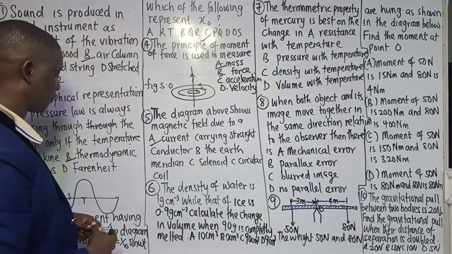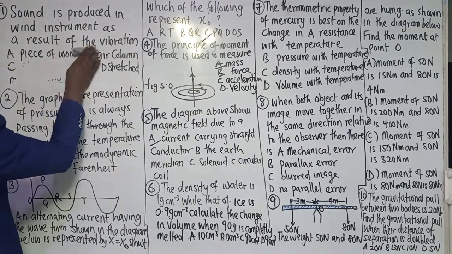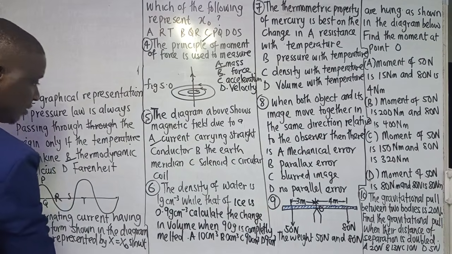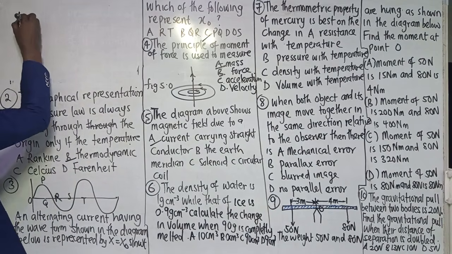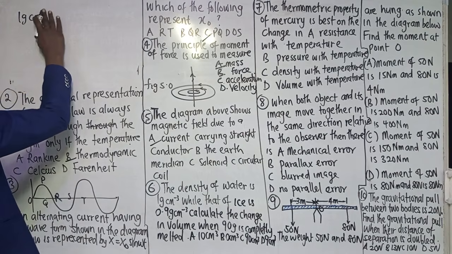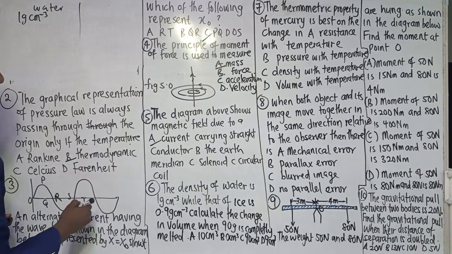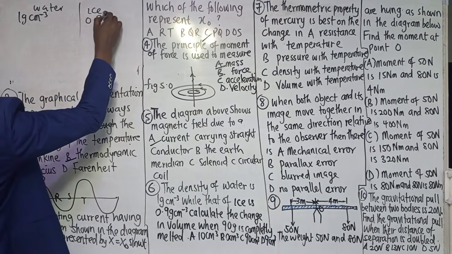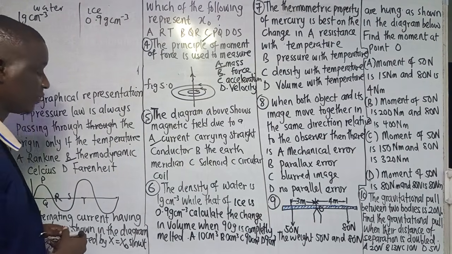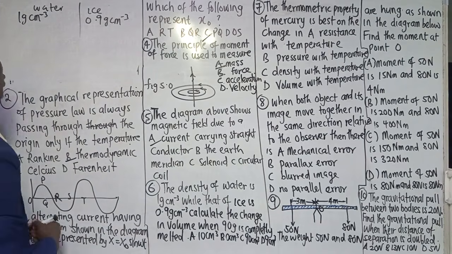The density of water. Let me clean this part. Permit me. Okay. The density of water is 1 gram per centimeter cube. And the density of ice is 0.9 gram per centimeter cube. Calculate the change in volume when 90 gram of water is completely frozen.